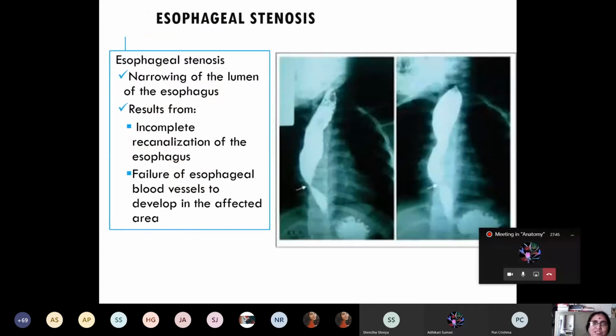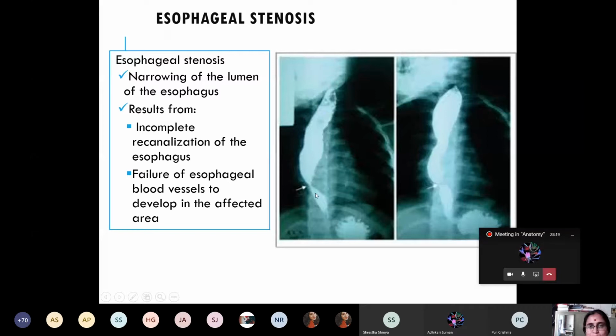Now esophageal stenosis is also from the same embryological region. Here you can see there are several points. There is an esophageal stenosis, which is shown by the arrow here. The embryological basis for esophageal stenosis is the incomplete recanalization of the esophagus. And in some cases, even though there is complete recanalization, if the blood vessels that supply this area of the esophagus fail to develop, then in that area there will be narrowing of the lumen of the esophagus, known as esophageal stenosis.